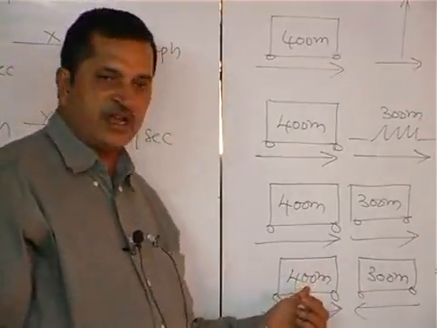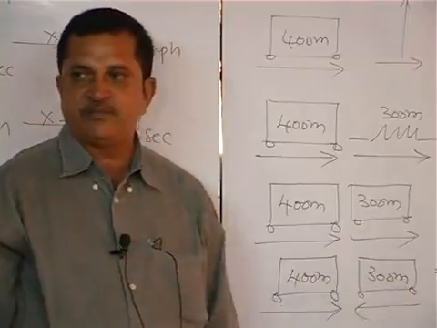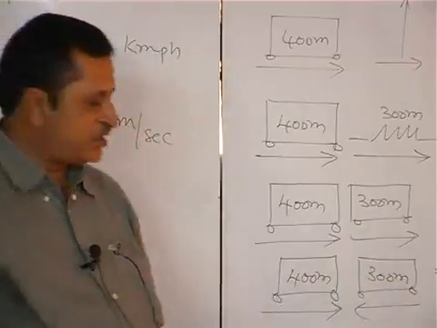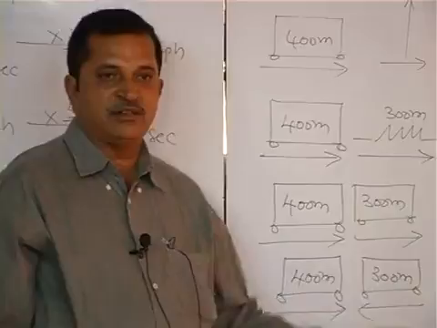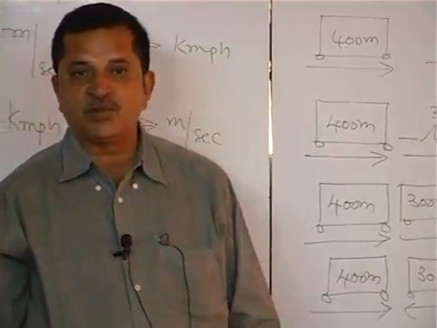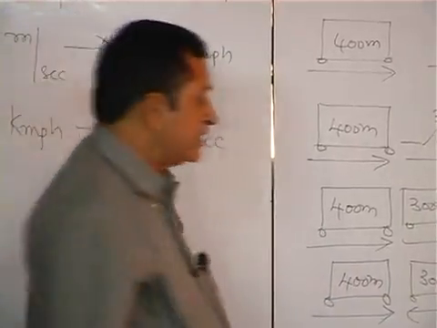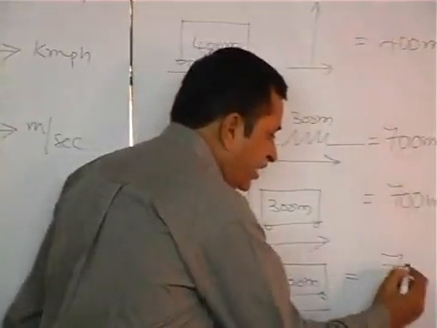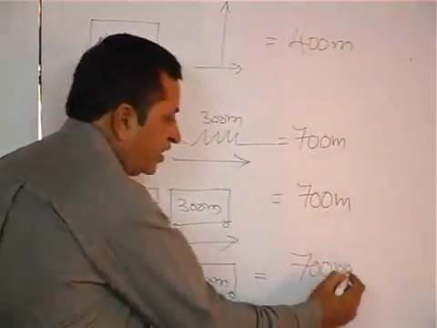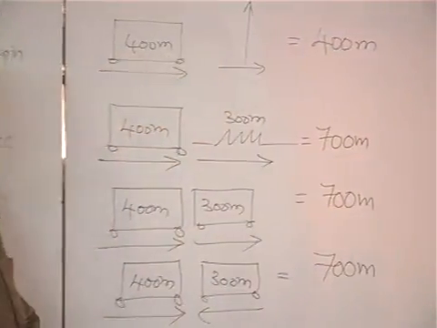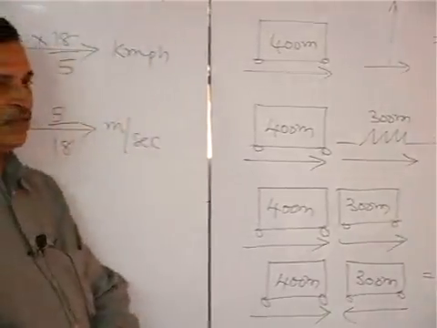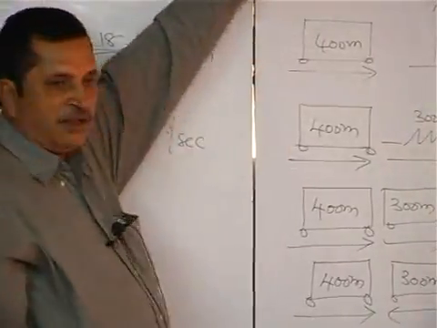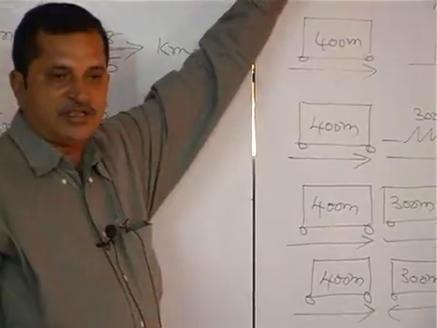So if this train has to cross this train, what is the total distance that this train has to travel? How much? 700 meters.